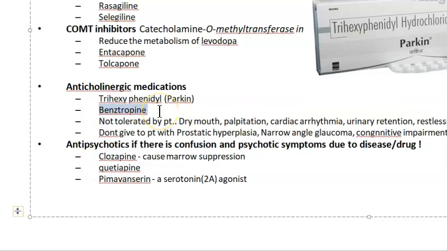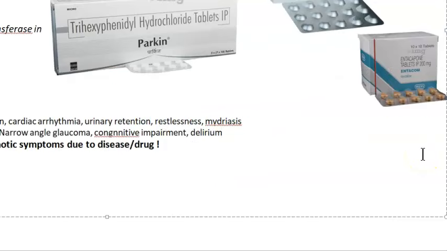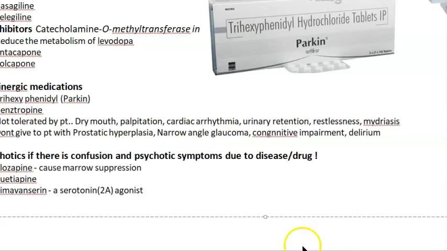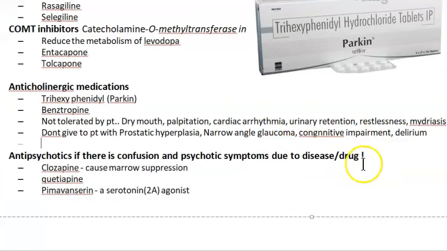Benztropine is something like atropine, right? So what will it do? Dry mouth. It can cause cardiac arrhythmia, palpitations, it will increase the heart rate. And then what else will it cause? Urine retention, right? Anticholinergic activity, urine retention, restlessness, mydriasis. Mydriasis means the pupil is dilated. So you should not give it to people who have prostatic hyperplasia, that is, an enlarged prostate. If you give it to that patient, more urine retention will happen, right?